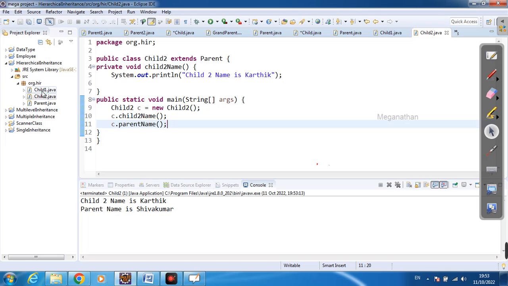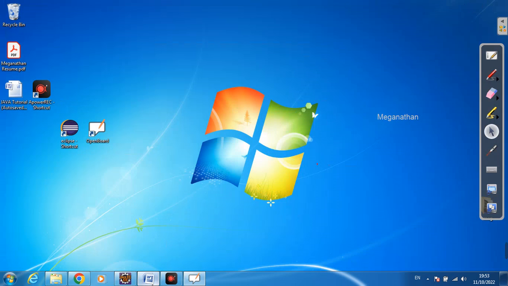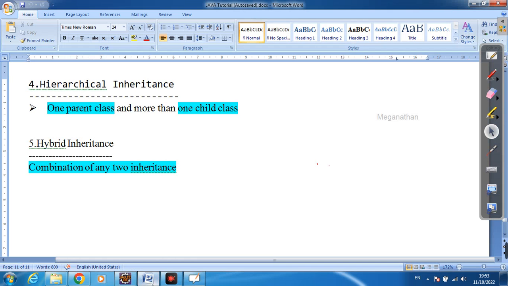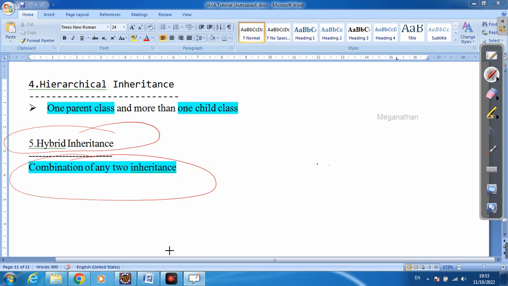This is called hierarchical inheritance. This is possible in Java. I think you can understand, you get the point. So next I am going to discuss the last one, hybrid inheritance. What is meant by hybrid inheritance? It is a combination of any two inheritances.